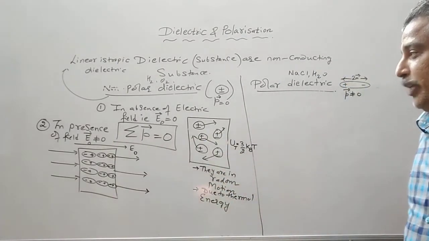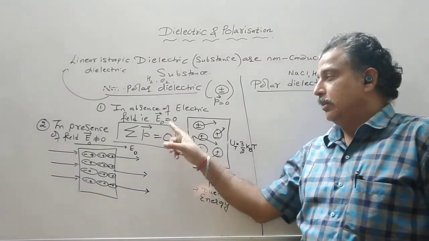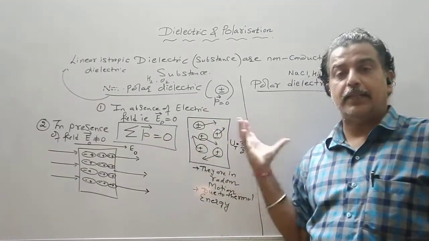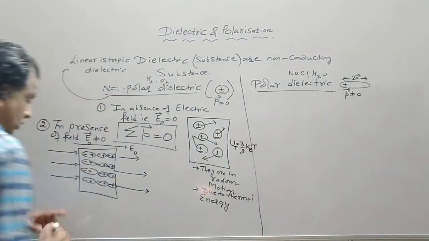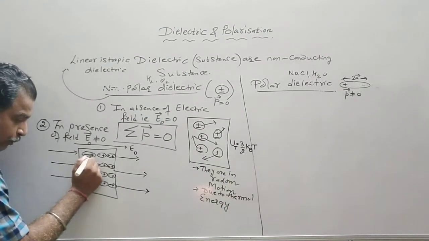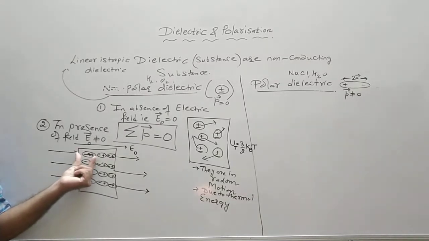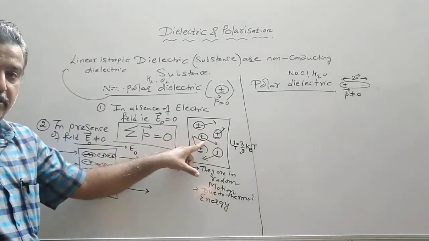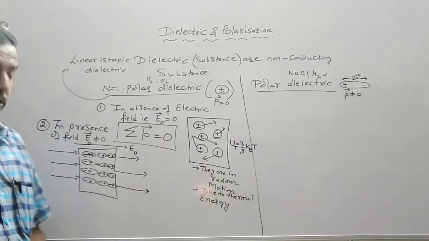So what is the situation? In the absence of the field, the total dipole moment was 0, because all the molecules have positive and negative charge coinciding. Now if I find out the dipole moment of this molecule, it is from negative to positive direction, the positive and negative charge is separated. So P is not equal to 0. Here P1 was 0, P2 was 0, P3 was 0, P4 was 0, P5 was 0. So the summation comes out to be 0.